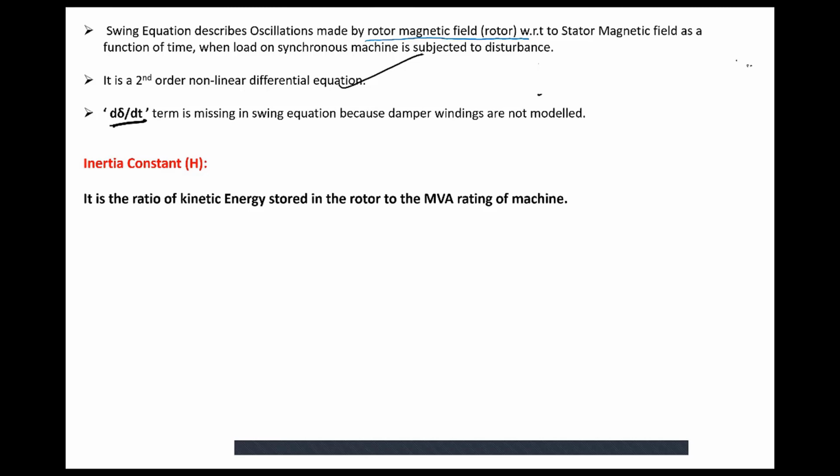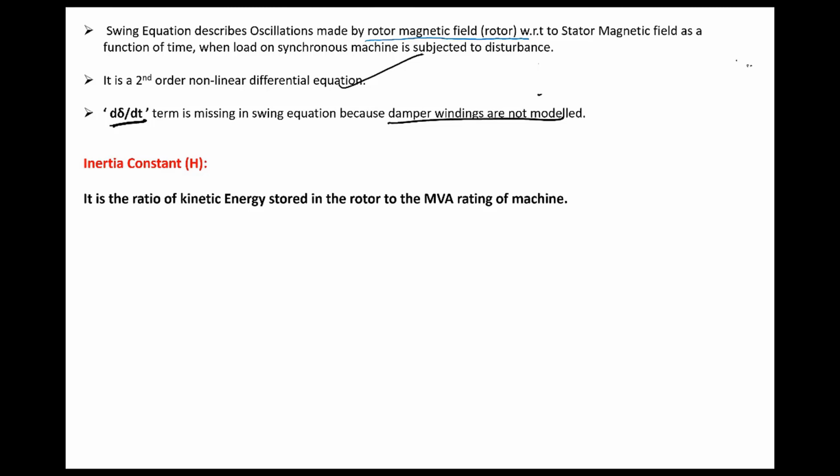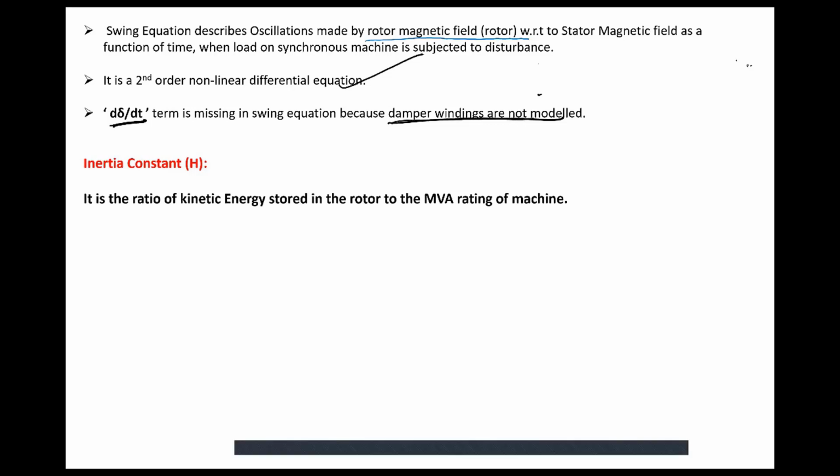Here the d delta by dt term is missing because we have not modeled the damper windings in the swing equation. Had we modeled the damper windings, then the d delta by dt term, the first derivative term, which is the damping term, would come into the picture. If you study control systems, it is always s squared plus 2 zeta omega n s, where the s term is the damping term. That d by dt term is missing because we have not modeled the damper windings.